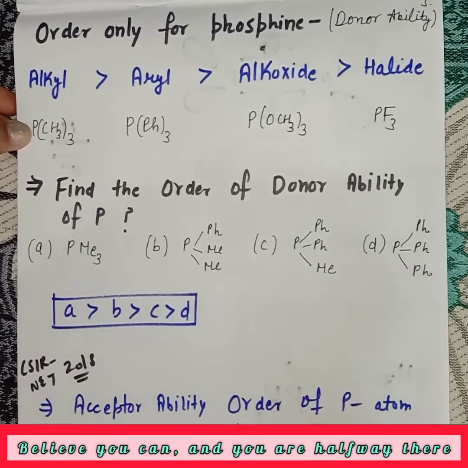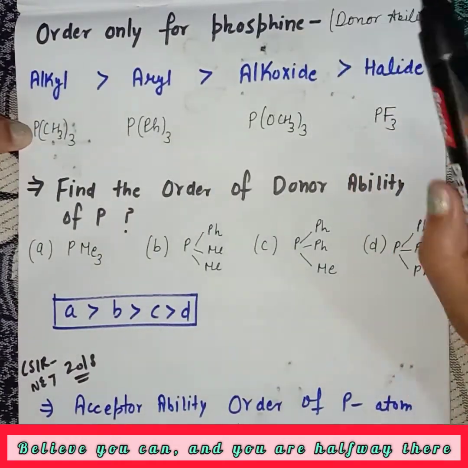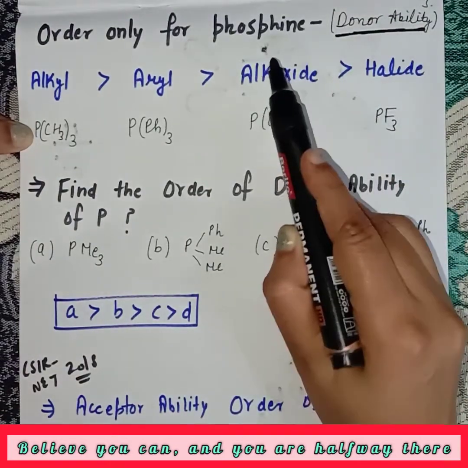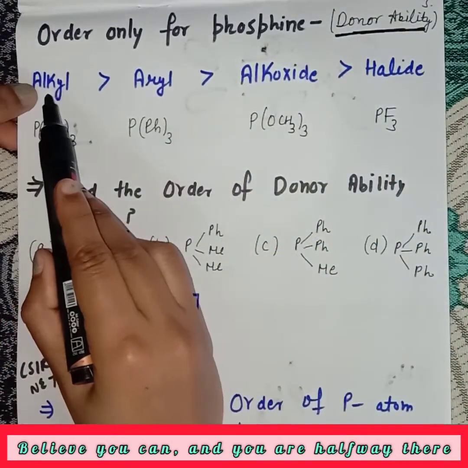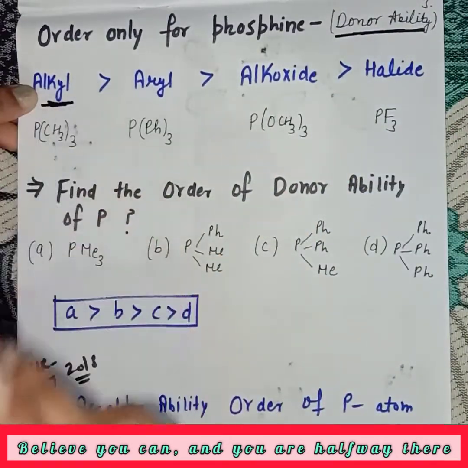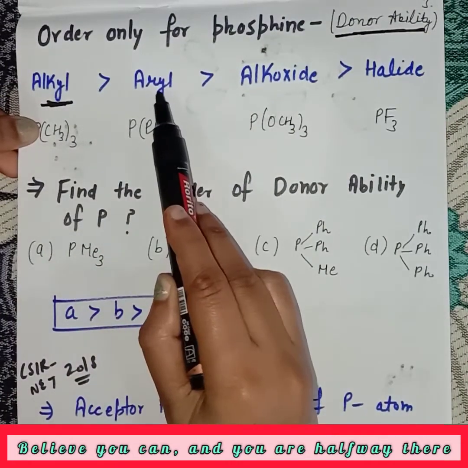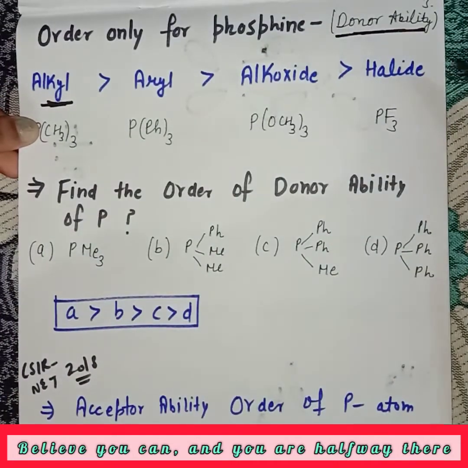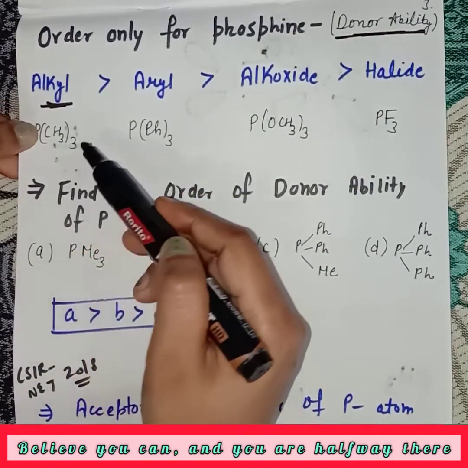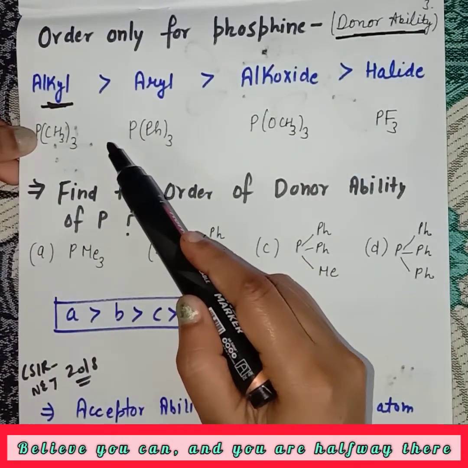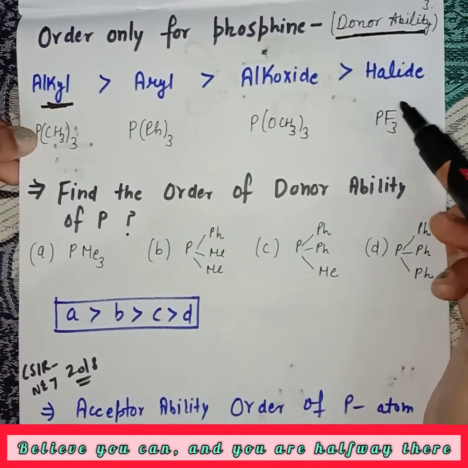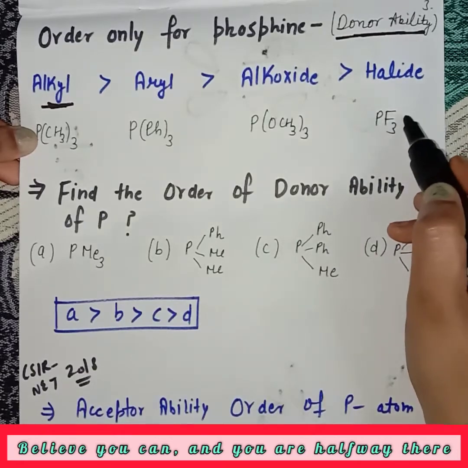There are many questions that arise from this topic, phosphine. So for simplicity, I will tell you the order of donor ability of phosphine ligands. The first one is alkyl. We are talking about the donor ability of phosphine. Alkyl has more donor ability than aryl, then alkoxide, and then halide, because alkyl has electron releasing groups, and electron releasing groups, we know very well, increase the donor ability of phosphine due to the increase in electron density, and halides are electron withdrawing.